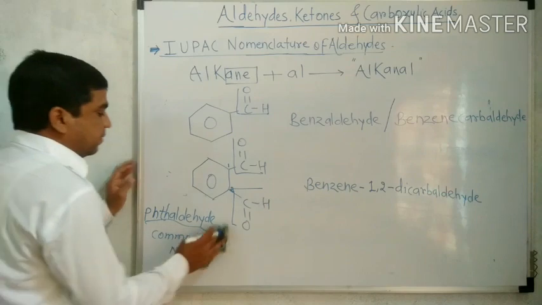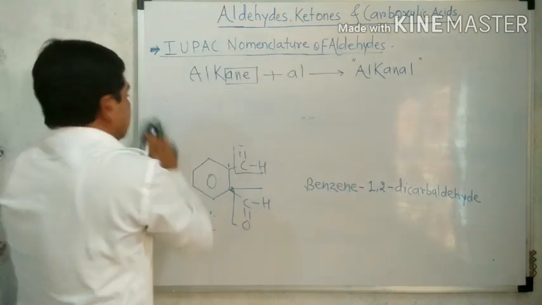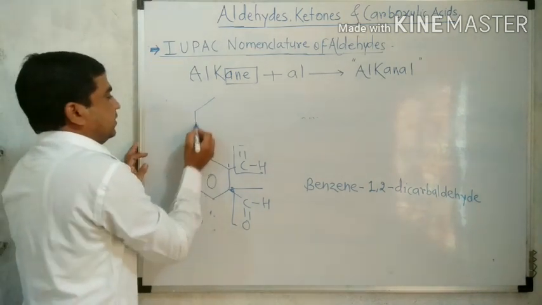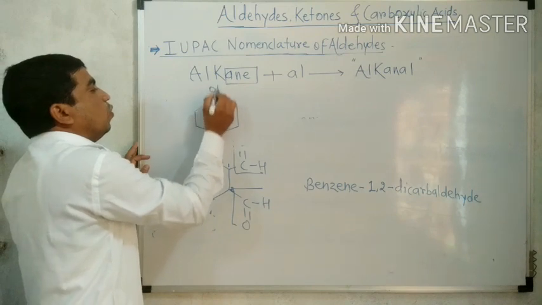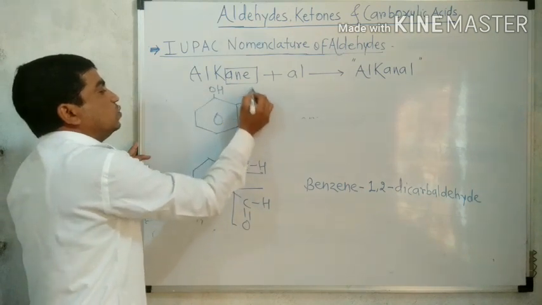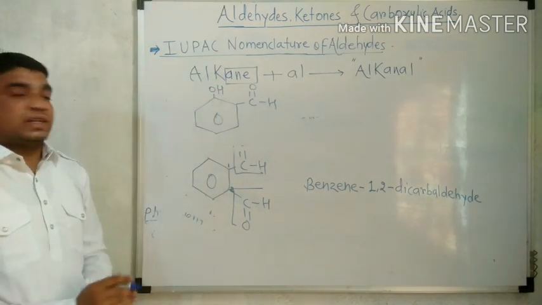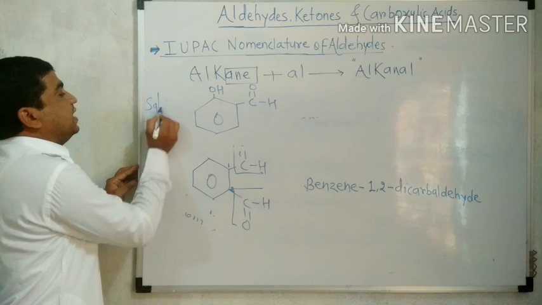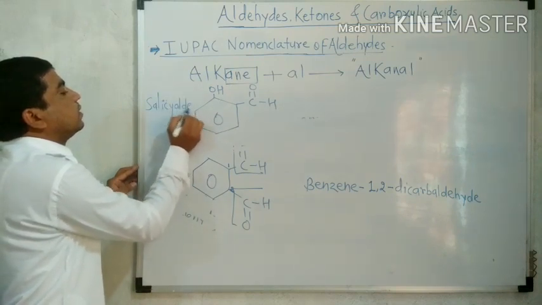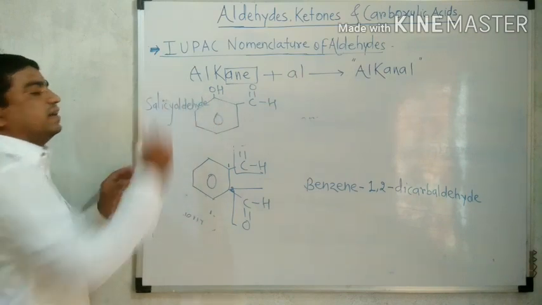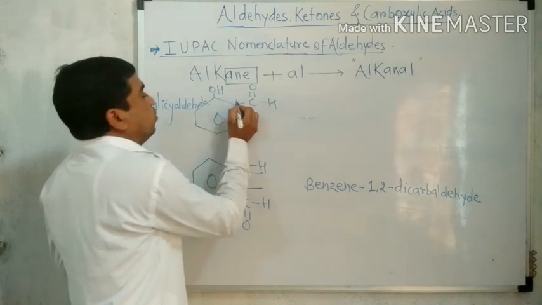Now, another example from the aromatic structures is like this: a benzene ring attached with OH and CHO, these two functional groups. The common name of this structure is salicylaldehyde. But for the IUPAC name, the CHO group is always first.